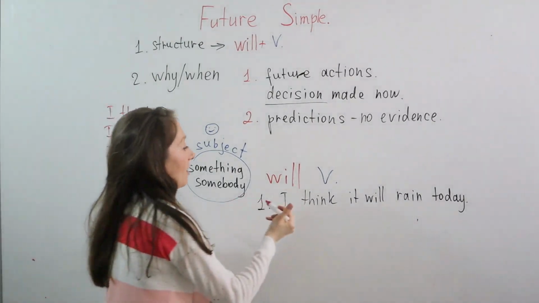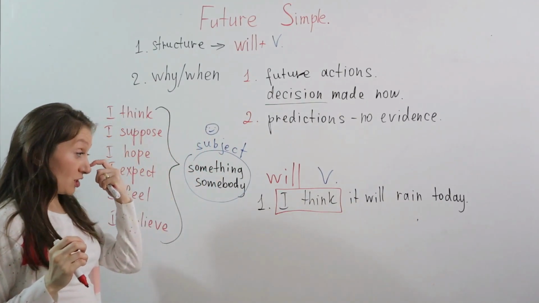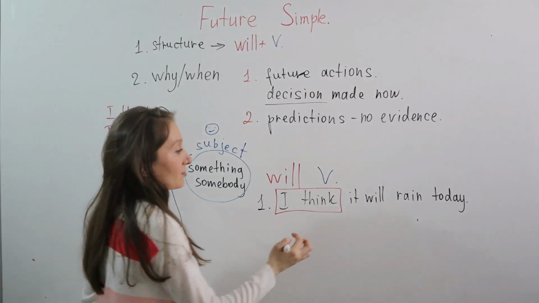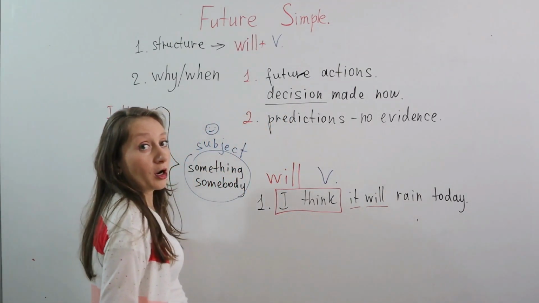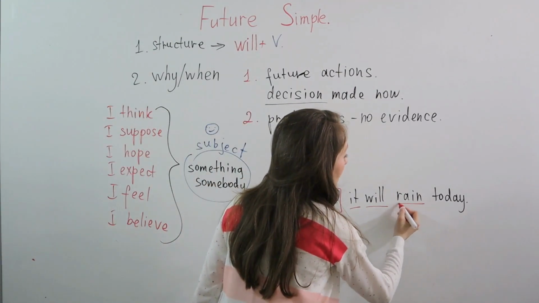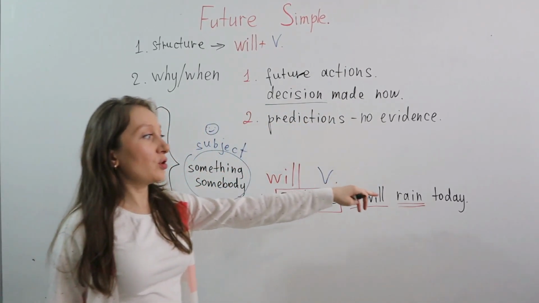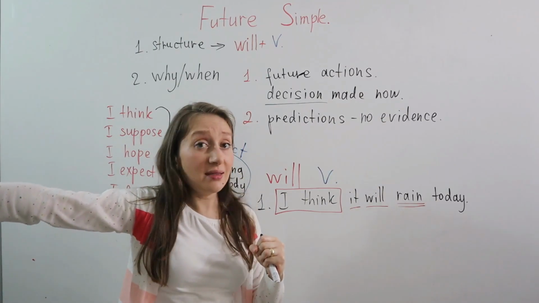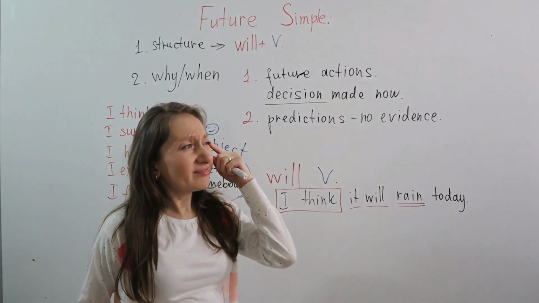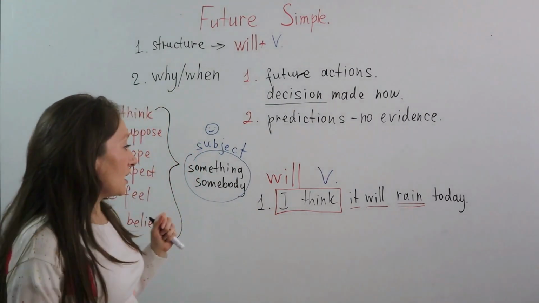You see, you have that introduction clause, and then you have subject, will, our auxiliary verb, and normal main verb, rain. I think it will rain today. I think like that. But maybe somebody doesn't think like that. I think it will rain today, right?